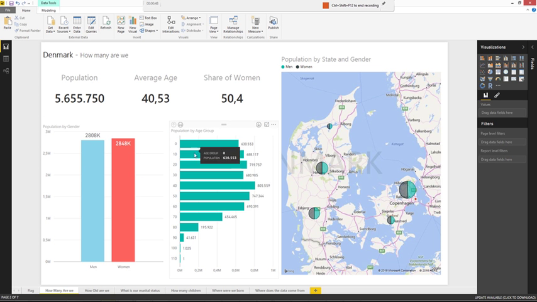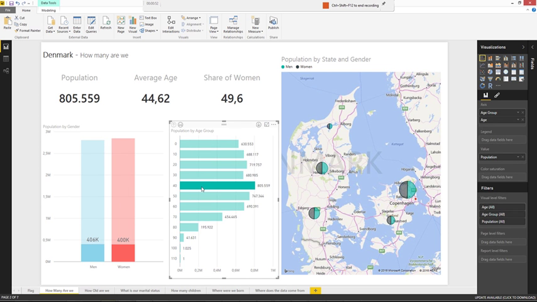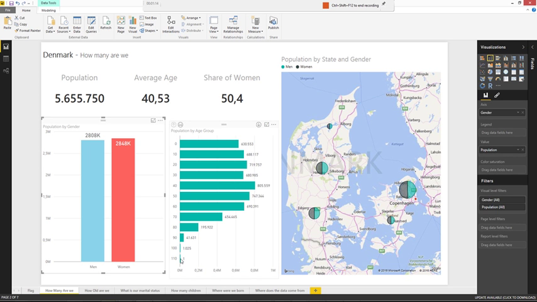When we click at different age groups, we can see that when we switch to the older groups, the share of women actually shifts to over 50% after 60 years. We can also see that in Denmark we have one person living that is very hard to hit.